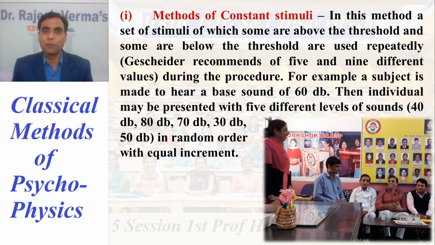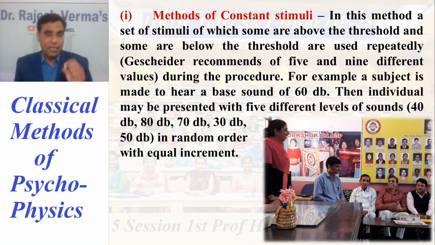One more important property of this method is that these values are presented in random order. That doesn't mean that first you present 30, then 40, then 50, then 70, 80. No, in that case there is an expectation error or a practice error and the individuals start expecting the values. So to counterbalance that, we have to present these values in a random order and ask the individual whether he or she heard the sound or not. This means he or she has to reply either yes or no. That is the total procedure of method of constant stimuli.